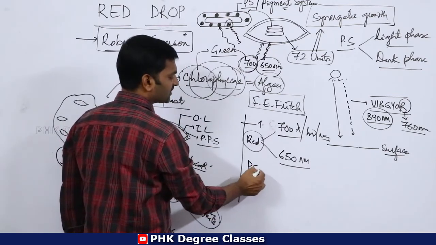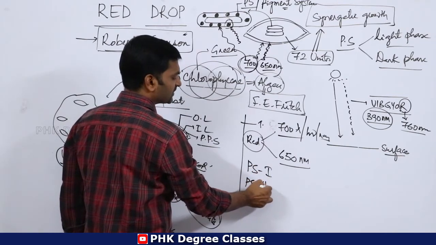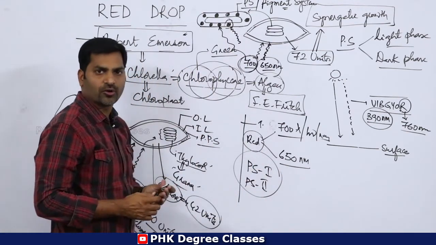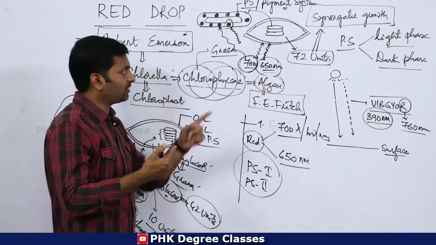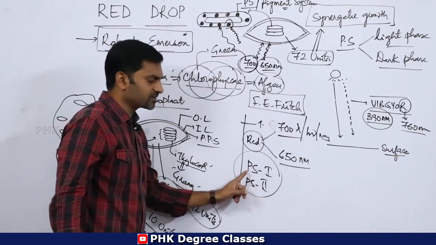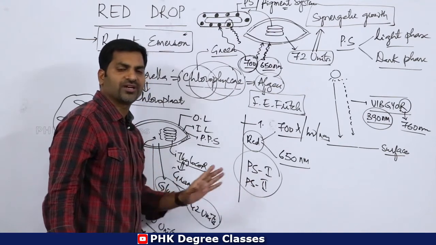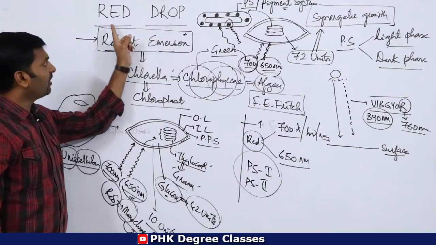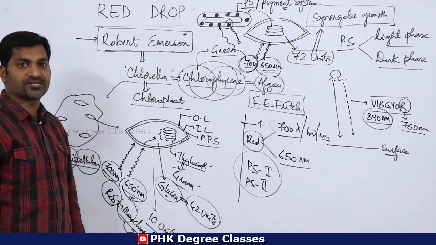Remember, PS1 and PS2. These two kinds of photosystems are there in the thylakoids of grana of chloroplast. One is PS1, that is photosystem 1, and the other is PS2, photosystem 2. So this is about the experiment of Robert Emerson.